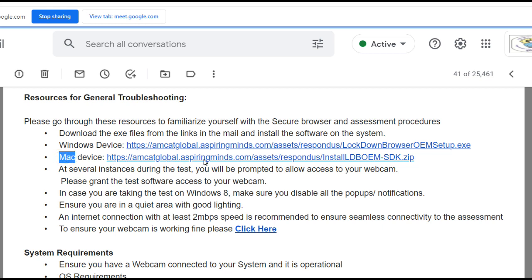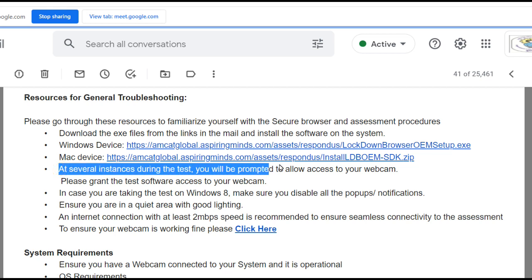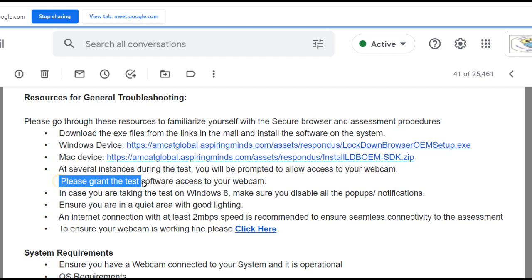For that, you need to click on this. I think most of you have a Windows device based application. At several instances during the test, you will be prompted to allow access to your webcam. Please grant the test software access to your webcam. Try to understand what it says. Whenever you are prompted to allow access to your webcam, always grant the test software access. Say yes. Do not block it.